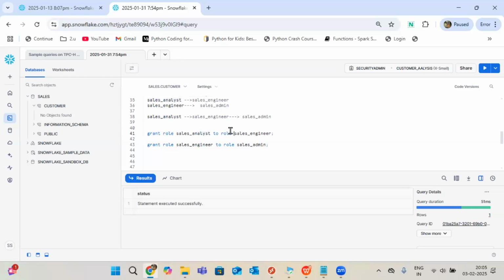Whenever a junior-level person joins, for example, he needs to create tables and insert data. His work is a little bit related to that, so I'll give access only to this. Now the admin person needs to do more than that, whatever the junior people do, the entire work. So I'll give high-level access, maybe truncating the data, deleting or dropping the table. In all cases I'll give it to that admin person.